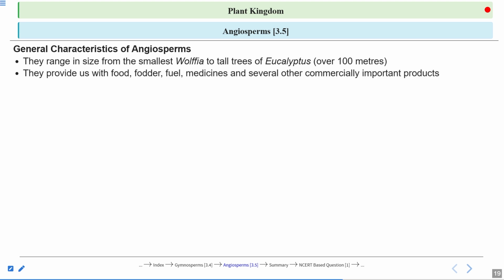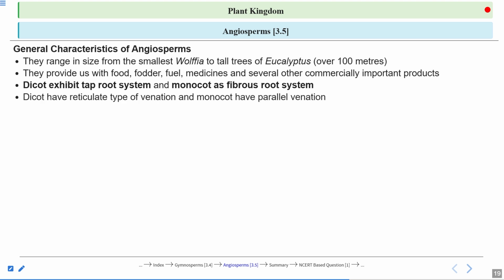They provide us food, fodder, fuel, medicine. So angiosperms are very important to us commercially. Dicot exhibit the taproot system and monocot a fibrous root system, that I have already explained. Dicot have reticulate venation and monocot have parallel venation.